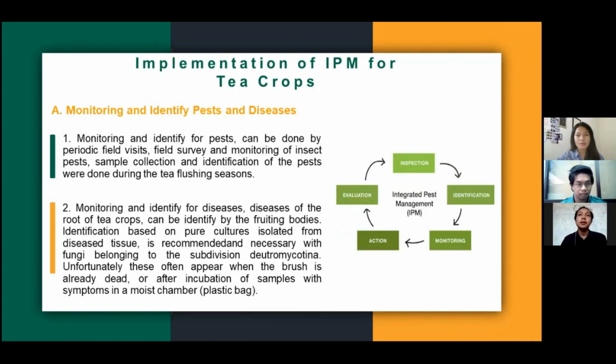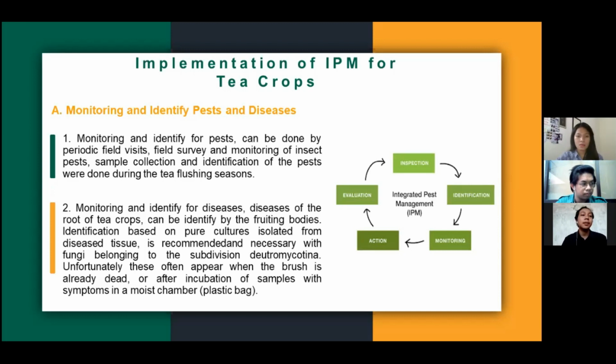The next is implementation of IPM for tea crops. Point A, monitoring and identifying pests and diseases. Number 1, monitoring and identifying pests can be done by periodic field visits, field surveys, and monitoring of insect pests. Sample collection and identification of the pests are done during the flushing seasons.